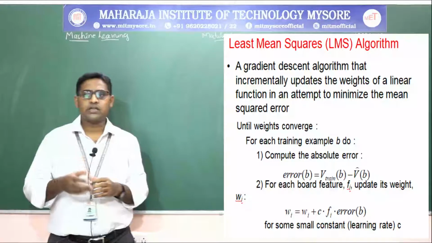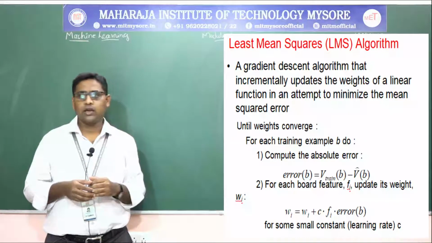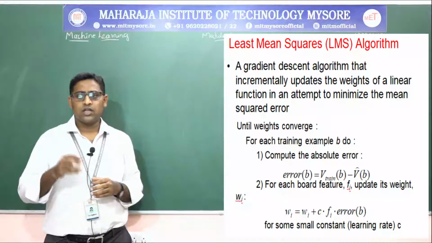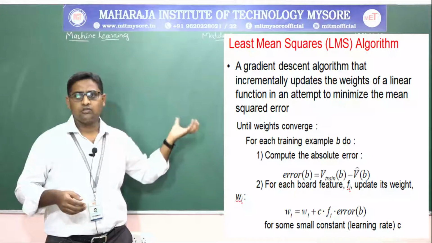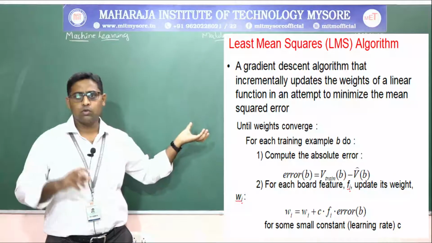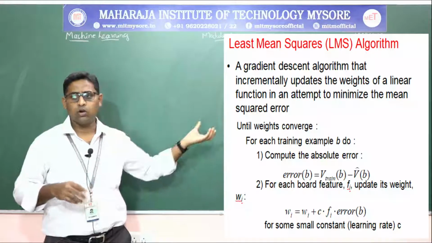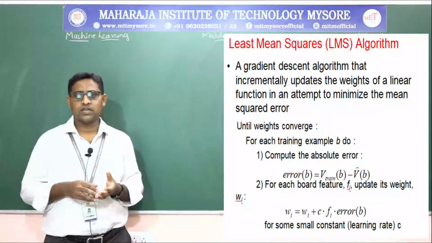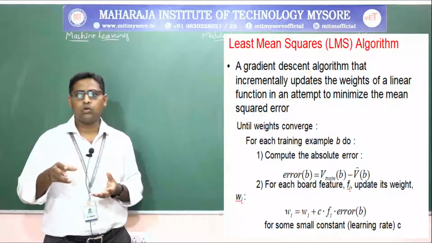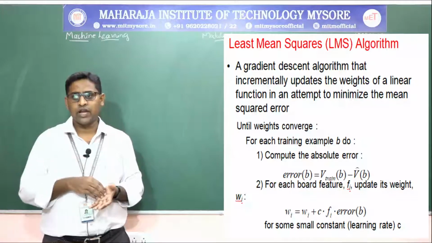Until the weights converge, for each training example of B we compute the absolute error: the error of the board move from the training set minus the successor board move, that means the next move of the actual play.